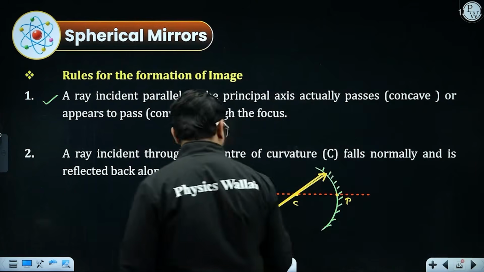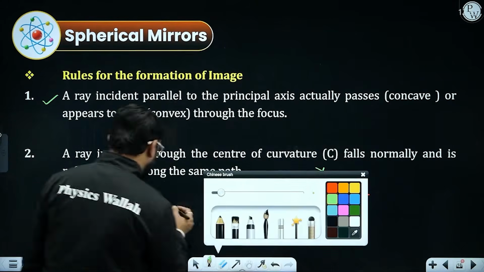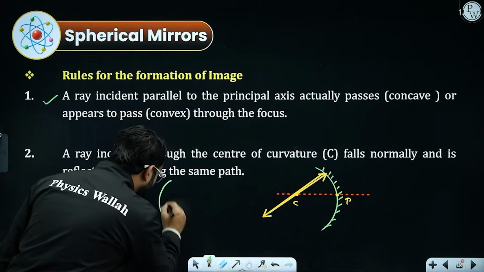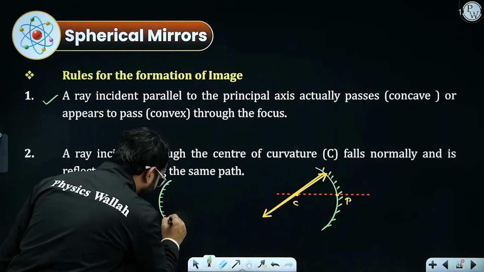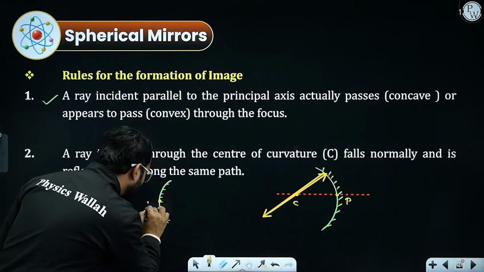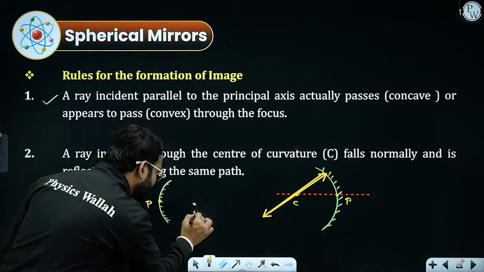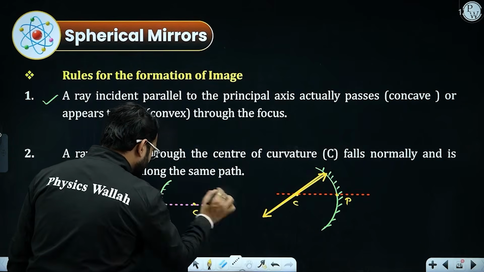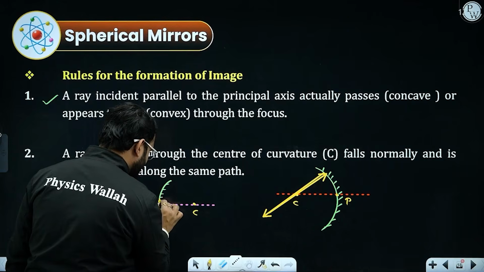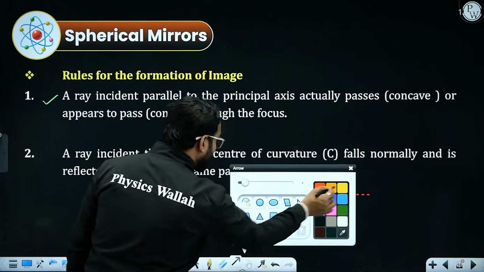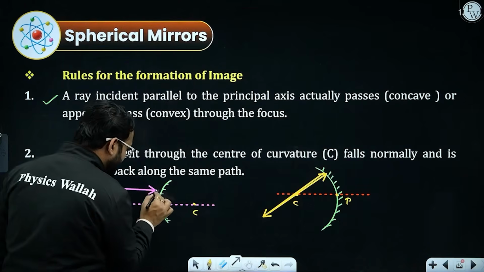The same is going to happen with the convex mirror. So that is the convex mirror. This is pole, this is center of curvature, this is the principal axis, and the rays of light come parallel to the principal axis.